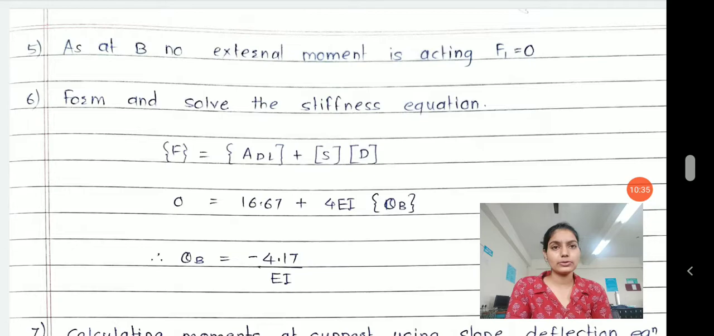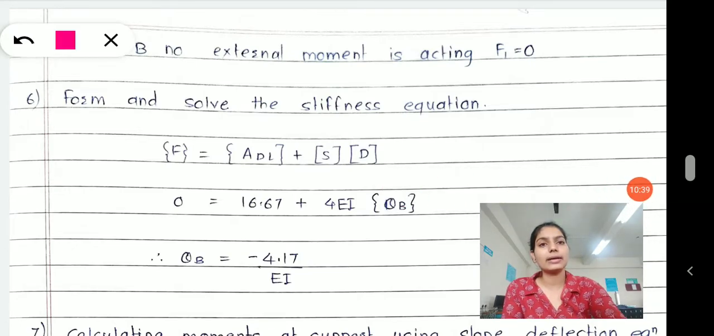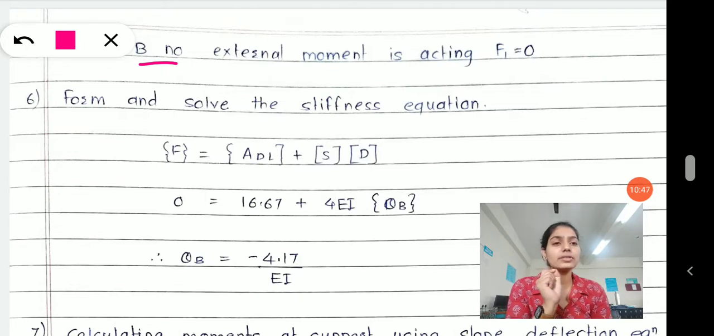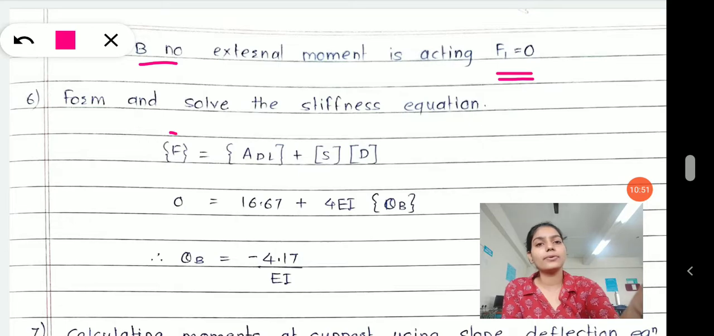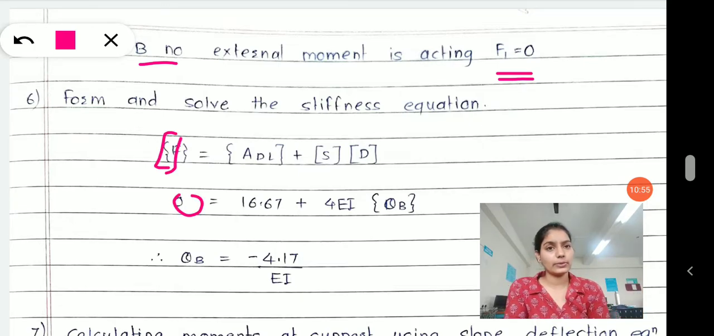S11 is equal to 4 EI. Okay, that is our coefficient of stiffness matrix. Now at joint B, there was no external couple acting at it, no external force is acting at it, and therefore the force matrix becomes 0.